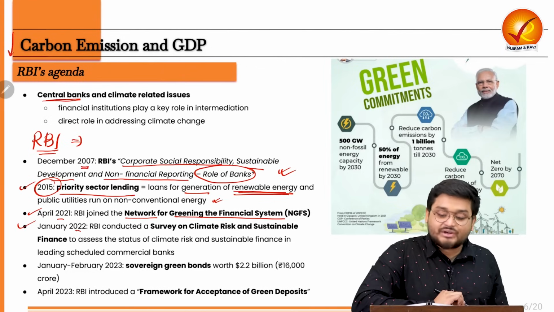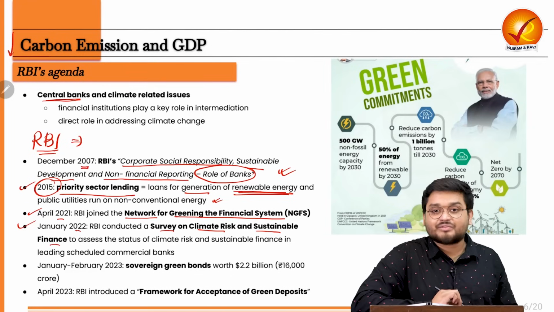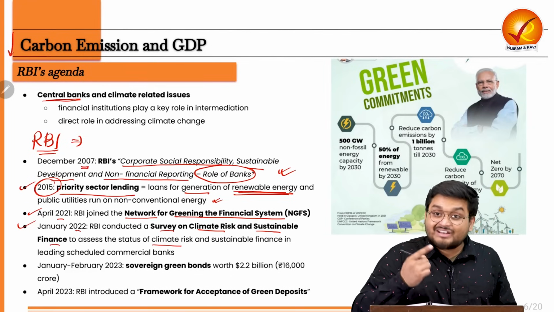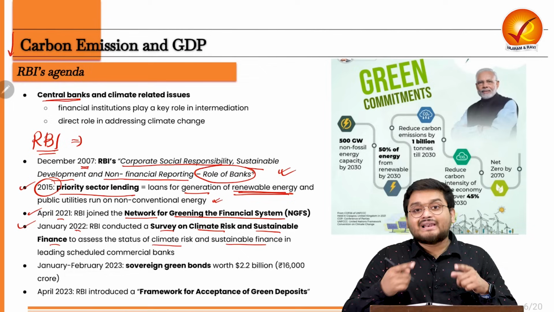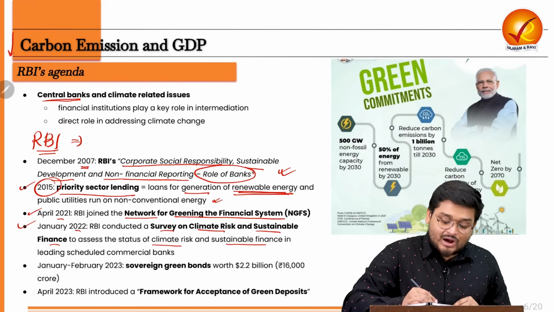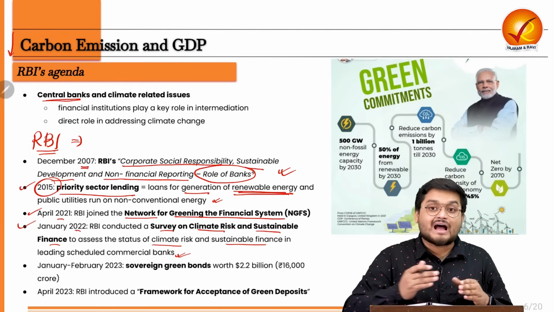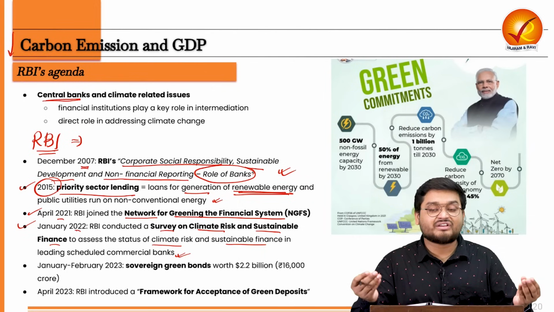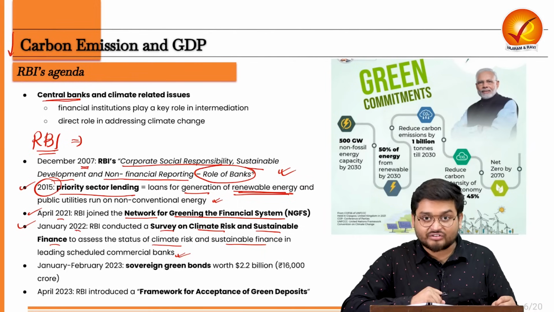Next, in 2022, RBI conducted a survey on climate risk and sustainable finance to assess the status of climate risk and sustainable finance in the lending activities of commercial banks in India. It will be looking in many ways, how the scheduled commercial banks in India are lending to green projects, such as setting up solar power plants and various other green projects.